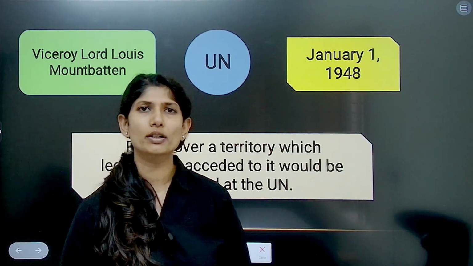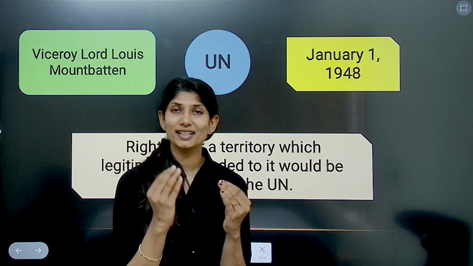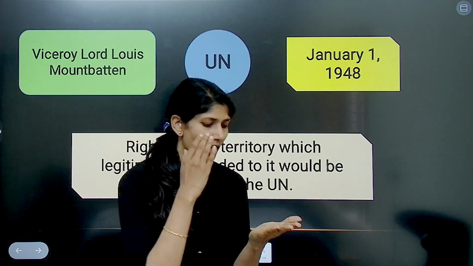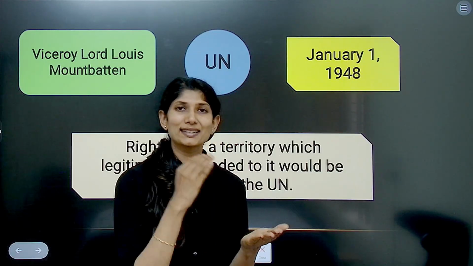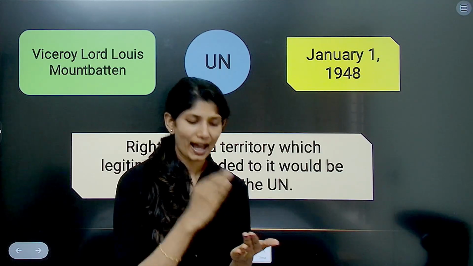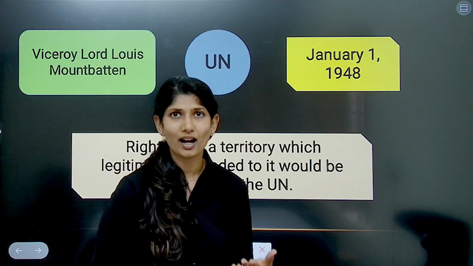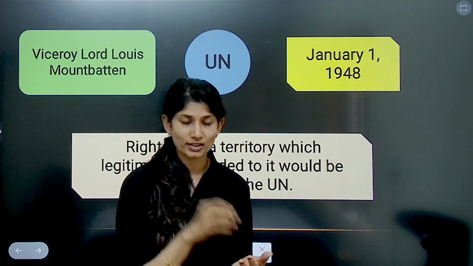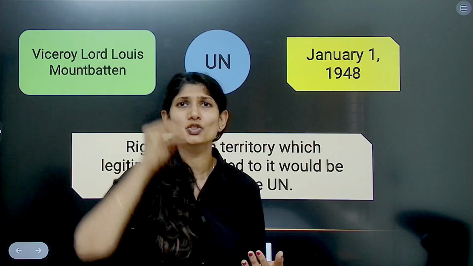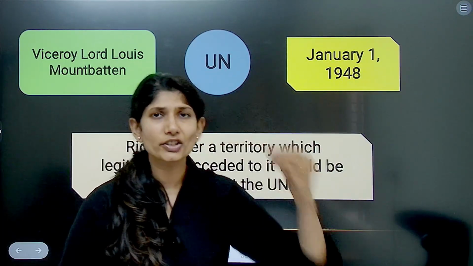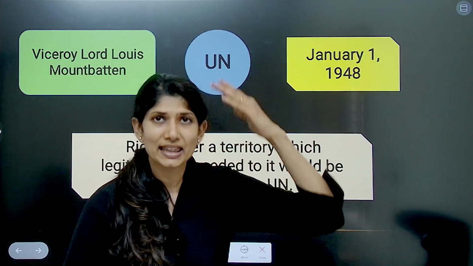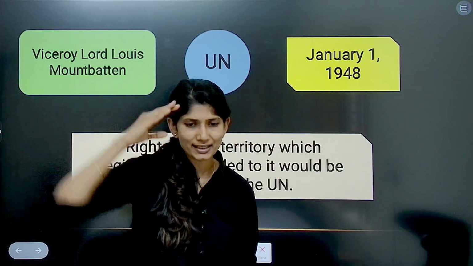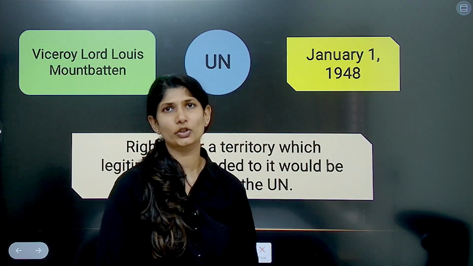What India thought was that the United Nations would see a land that was legally acceded to India, for which India has sovereign territorial rights and legal rights, and that the claim would be seen by the United Nations.